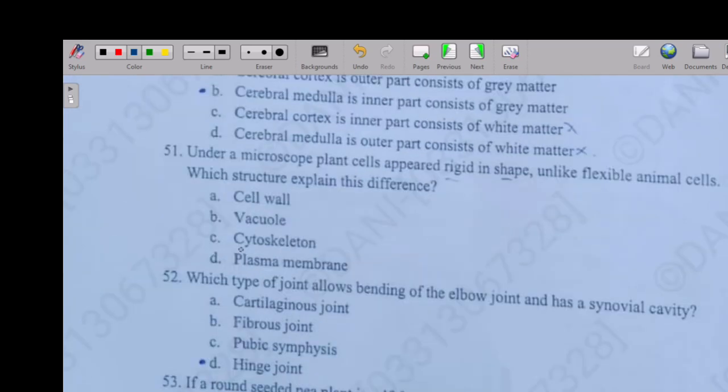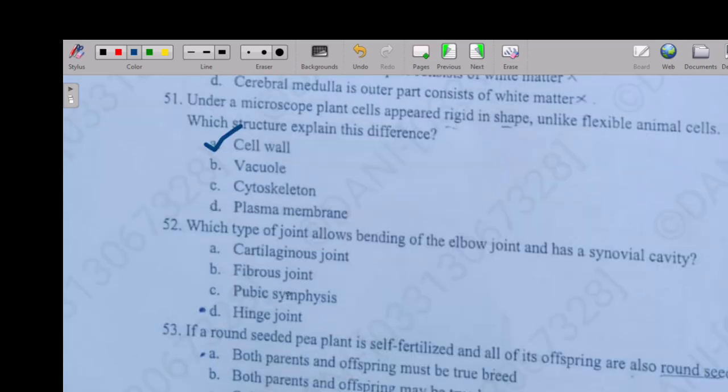So the next question is, under a microscope, plant cells appear rigid in shape, unlike the flexible animal cells. Which structure explains the difference? Option A cell wall, option B vacuole, option C cytoskeleton, option D plasma membrane. So the right answer is option A, cell wall.